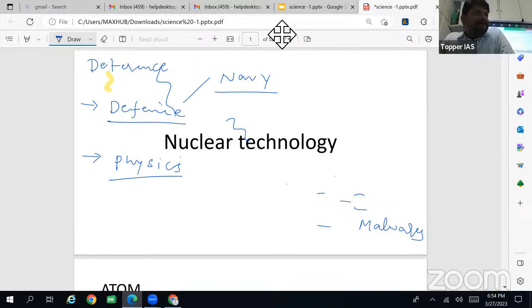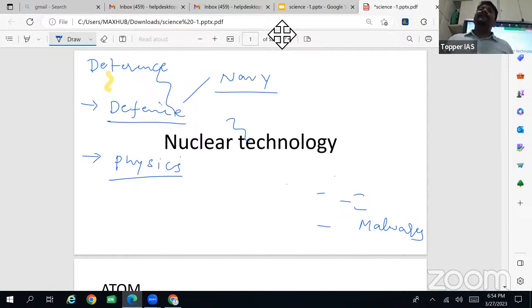Then work and energy especially, kinetic energy, potential energy. In force, centripetal, centrifugal. Then in motion, the planetary motion, the laws of Kepler.